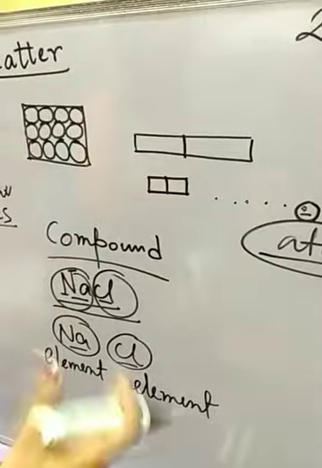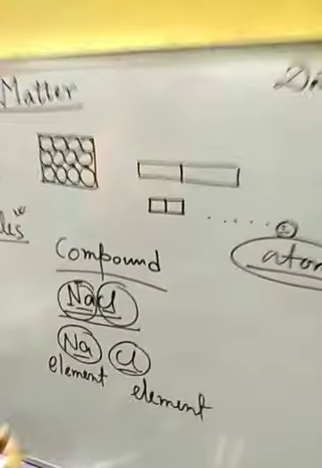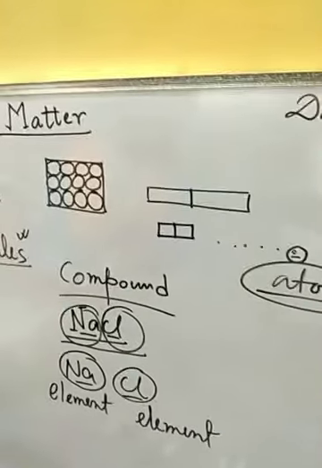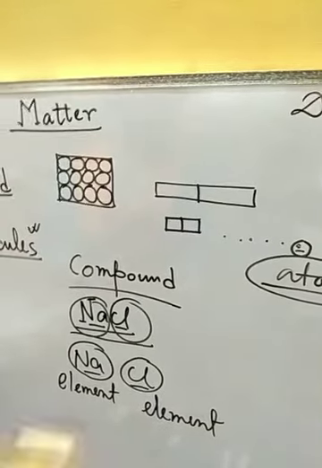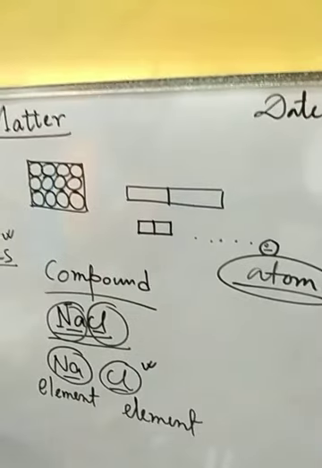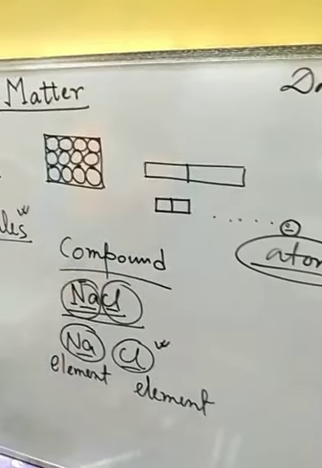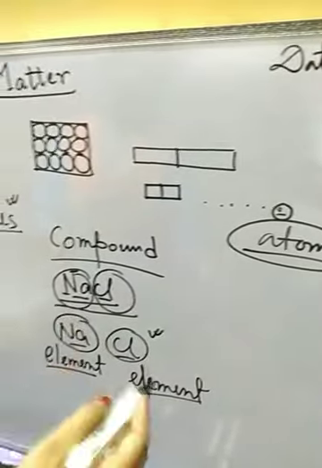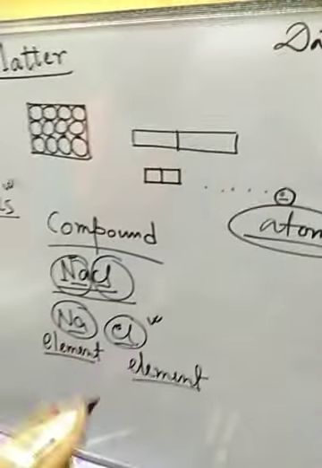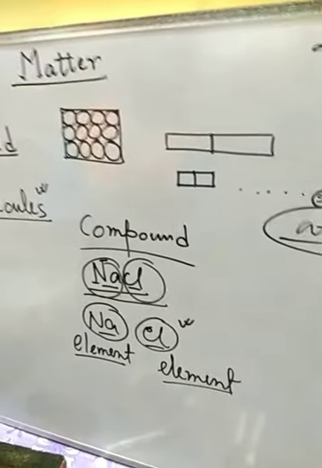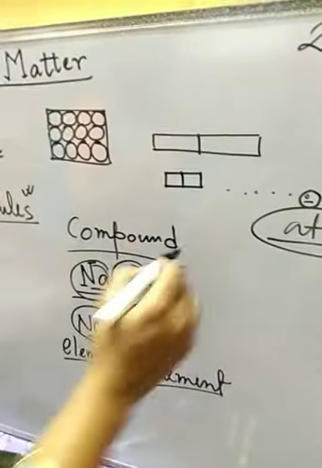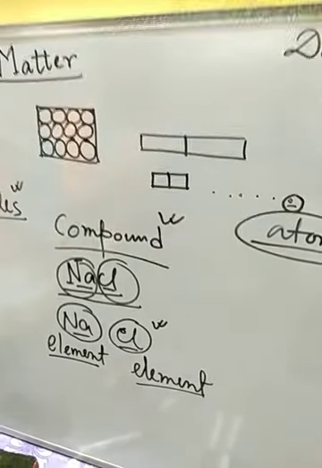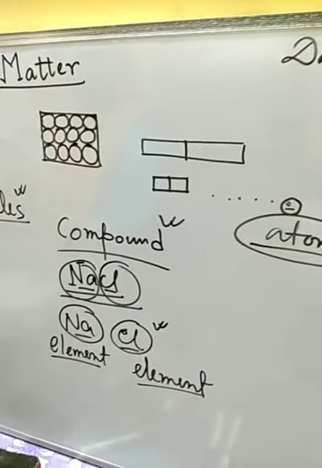Whenever we separate them, it will no more be the compound, as the particles have been separated, and now it will not show any property of the compound sodium chloride. So separated elements sodium and chlorine will show their own individual properties which are different from those of the compound sodium chloride.